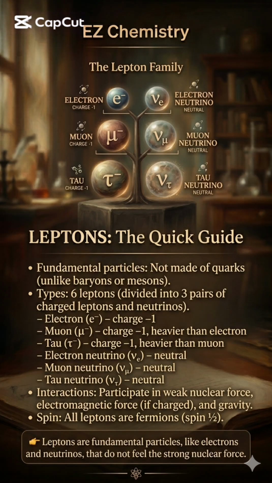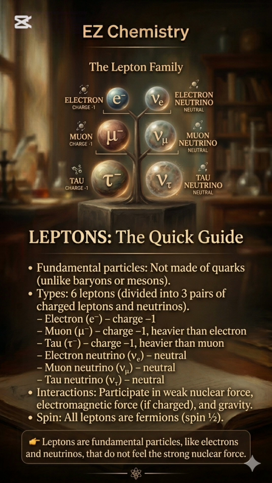Do you know what are leptons? Let's explore. Leptons are a family of elementary, fundamental, subatomic particles that do not experience the strong nuclear force. They are lighter than baryons and include familiar particles like electrons. Key points: fundamental particles, not made of quarks, unlike baryons or mesons. Types: 6 leptons, divided into 3 pairs of charged leptons and neutrinos.